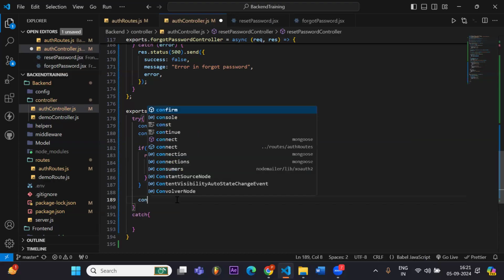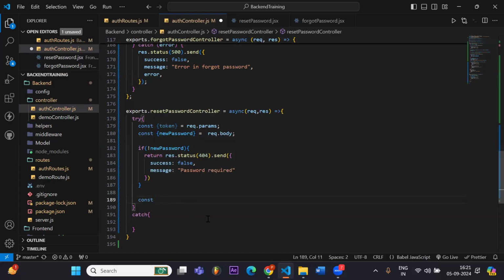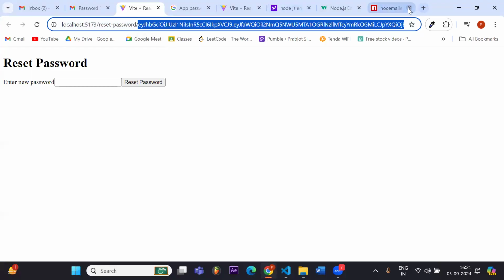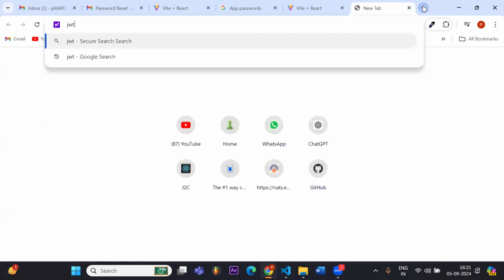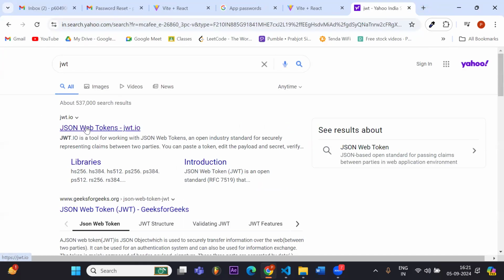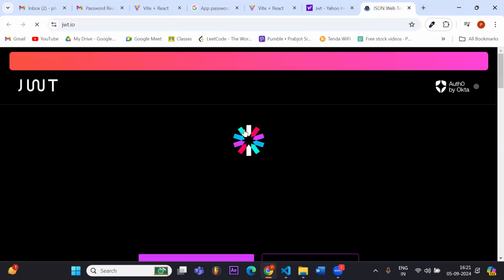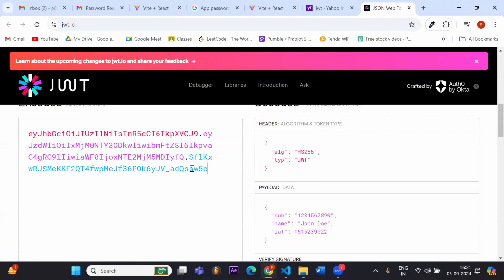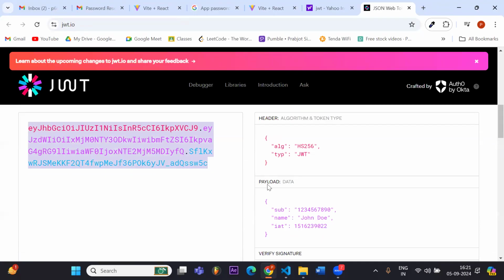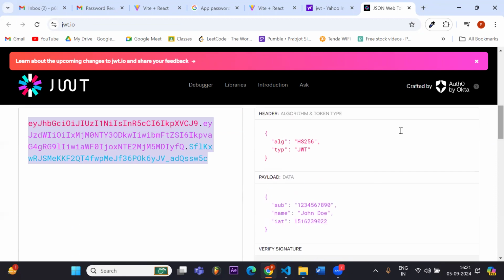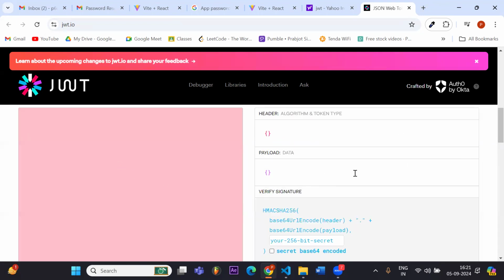what I will do is, like I told you before, if I go to the website of JWT, this token is giving us this data. Let's say I remove this token, then the data also gets deleted.